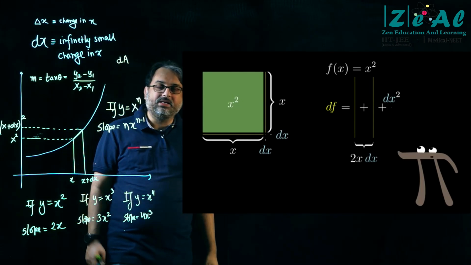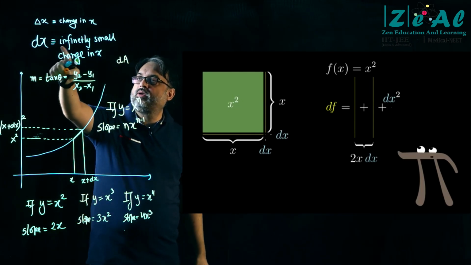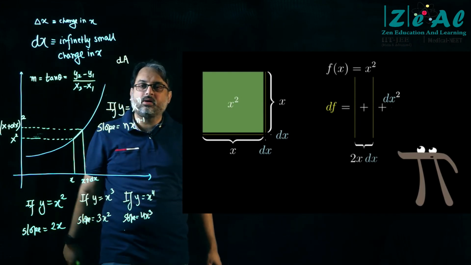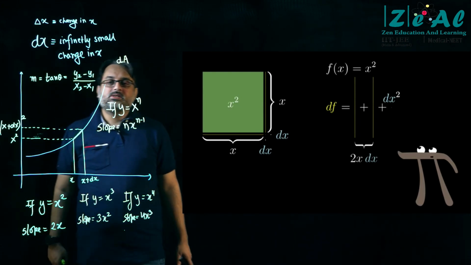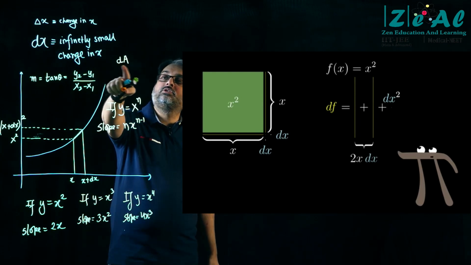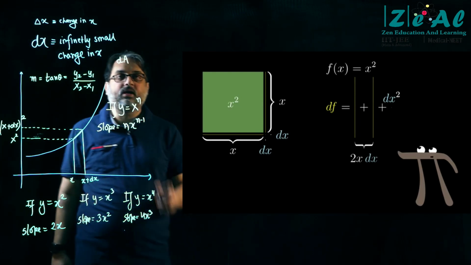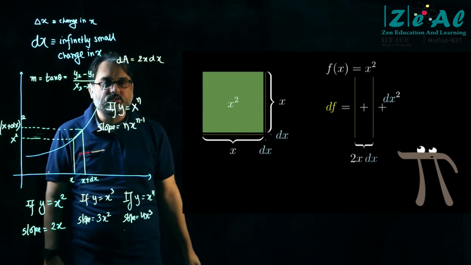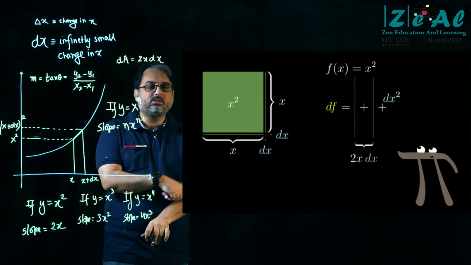Because remember d of something, d के बाद अगर मैंने कुछ लिखा तो उसका मतलब होता है infinitely small change in x. तो dA का क्या मतलब होएगा? This means that you have infinitesimally small change of area. So that is equal to 2x into dx. Right? Okay. हाँ, play कर दीजिए please.